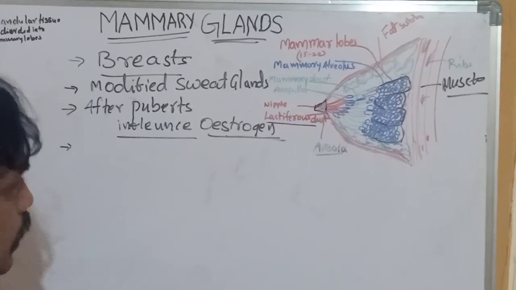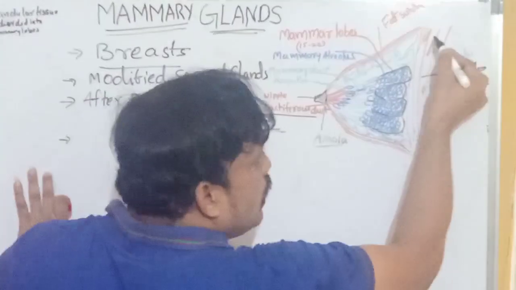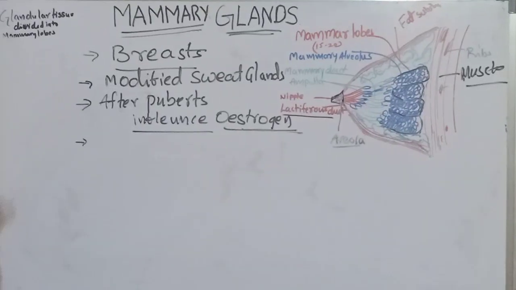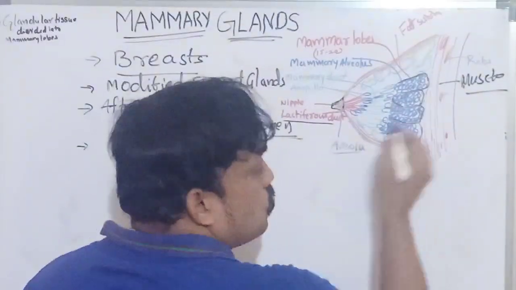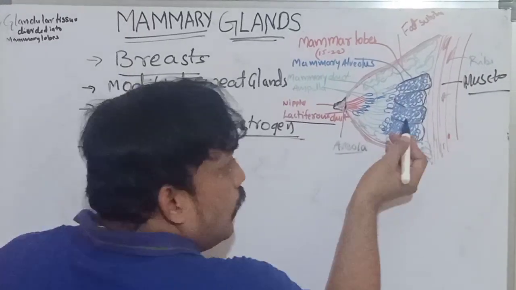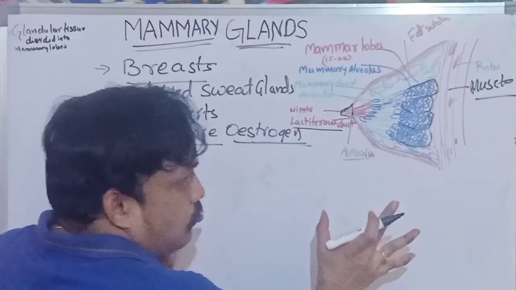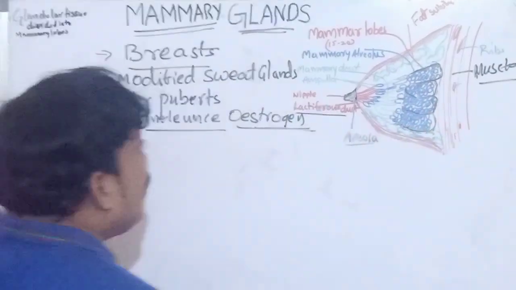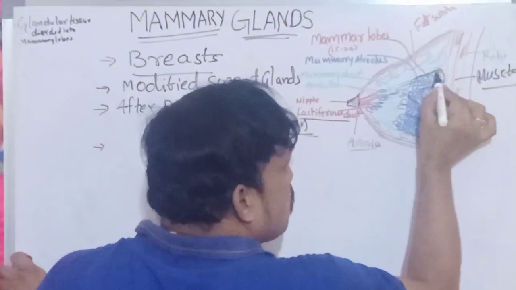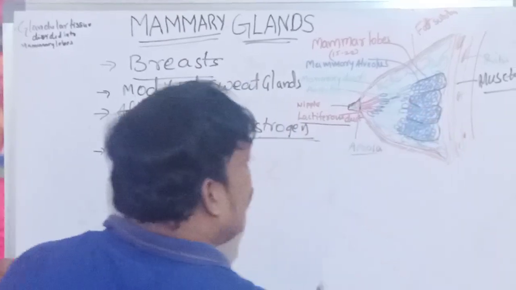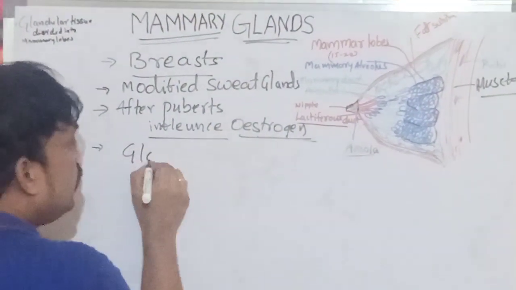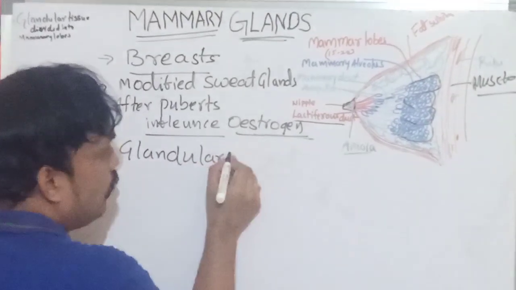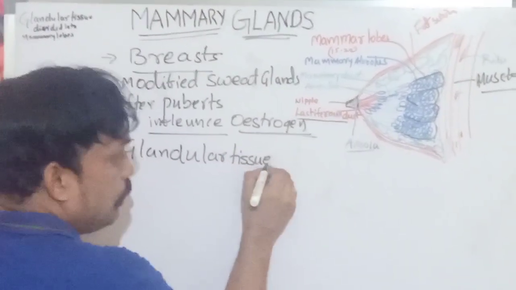In the structure of mammary glands, if you observe, these mammary glands, the breast, are connected with what? Ribs. And in mammary glands, especially, this part we call glandular tissue. Each and every mammary gland consists of glandular tissue. I will show.